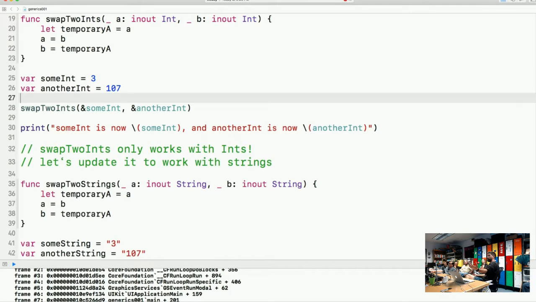Easy peasy, right? But let's say we have to update swap2ints, and maybe we want to swap it a different way, or do something differently. If we change that behavior from 20 to 22, we'd probably have to change it in every single other version of this method that we have. We'd have to change it for the one that swaps ints, for the ones that swap strings, and on and on. So we're trying to save ourselves some time.